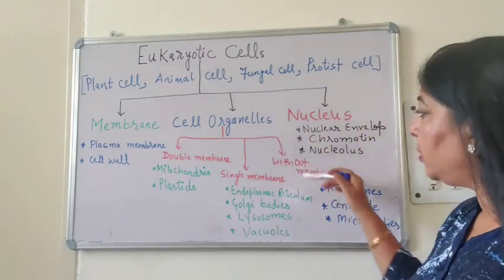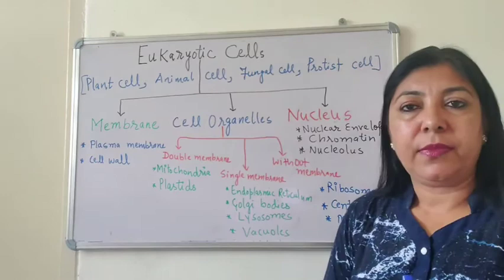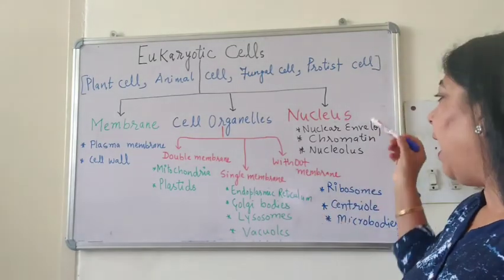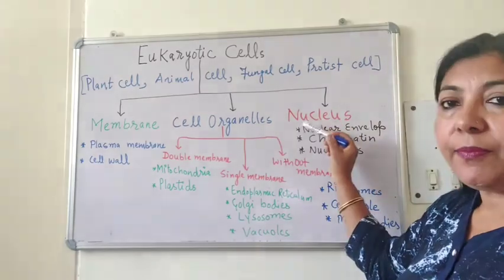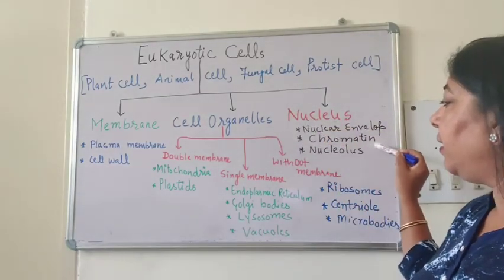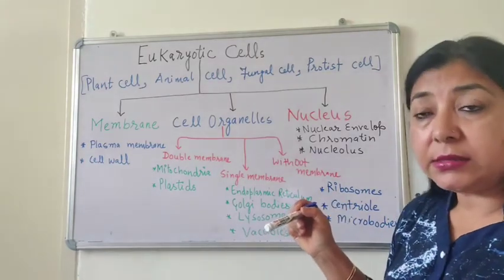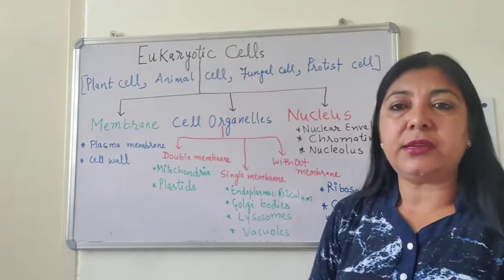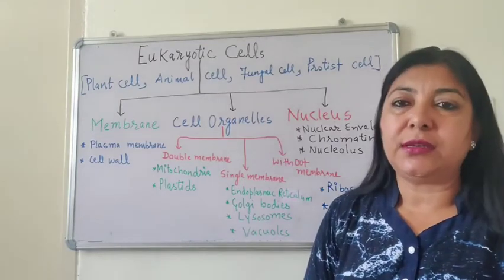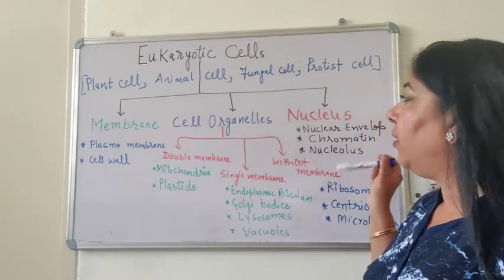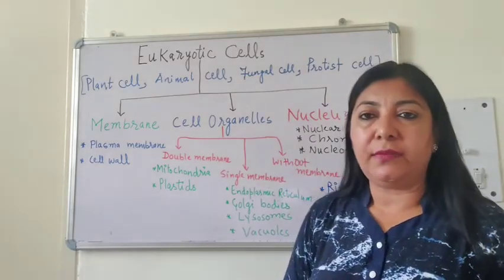Then the innermost structure is the nucleus, which is very well developed, having a nuclear envelope. Then there is the genetic material in the form of chromatin, and then there is another structure called the nucleolus. So we will study all these parts of the eukaryotic cell in detail.